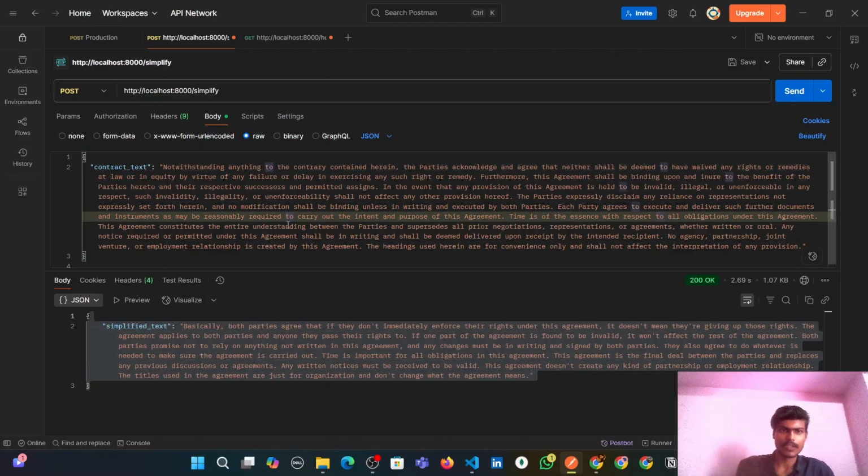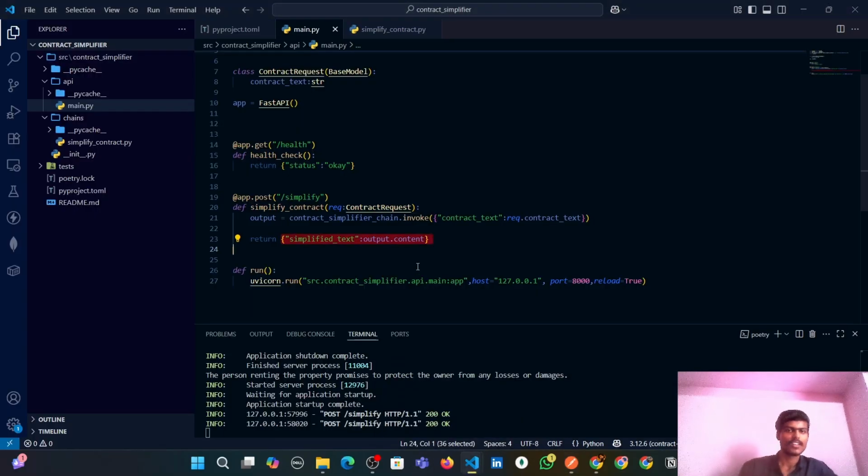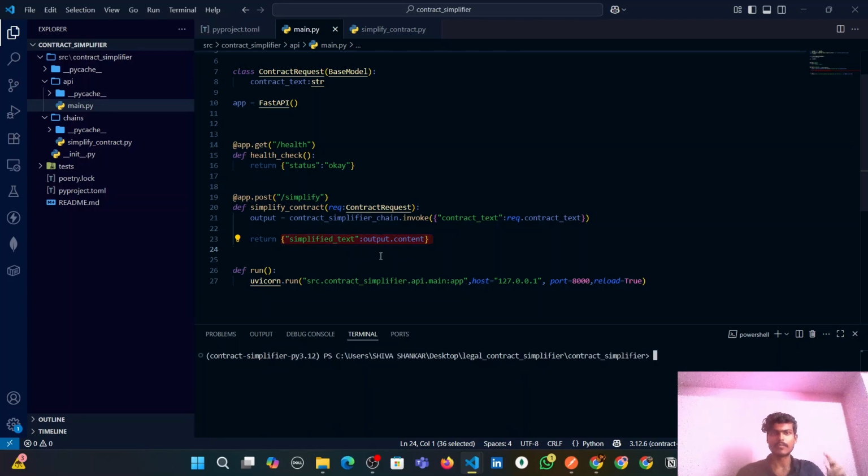So the app is working, it's successful. We have created a LangChain-powered FastAPI which converts complex legal contract text into plain human readable English. Now it's time to deploy this project, guys. And before deploying, we will create a few tests here, guys. We will add one simple check because it only takes 2 minutes now, but for you it will save so many hours of time.